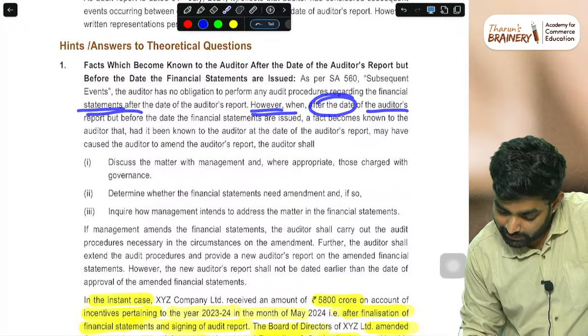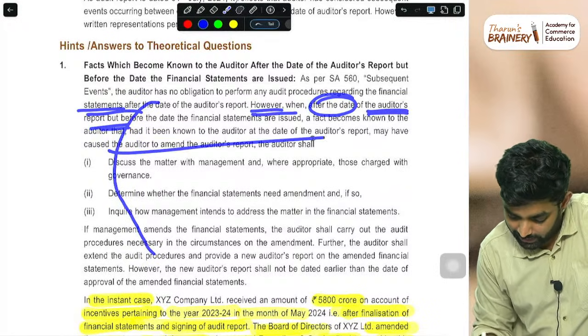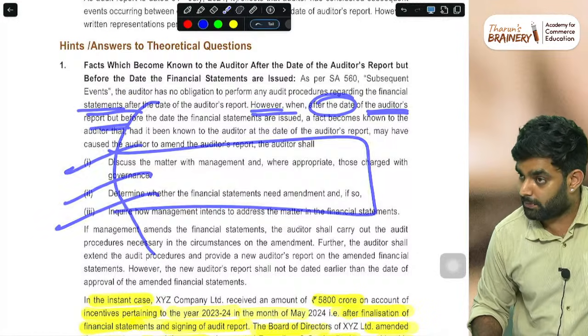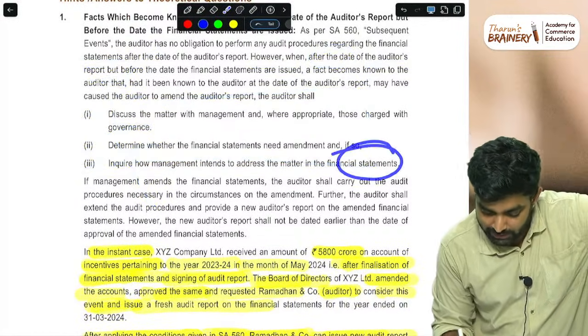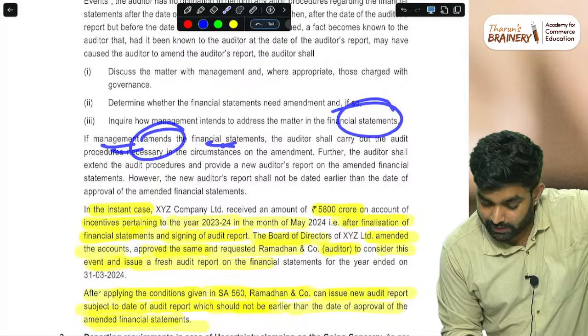However, when events occur after the date of the audit report, the auditor should discuss the matter with the management, determine whether the financial statements need amendment, and inquire how management is addressing this. If management amended the financial statements, what should the auditor do?